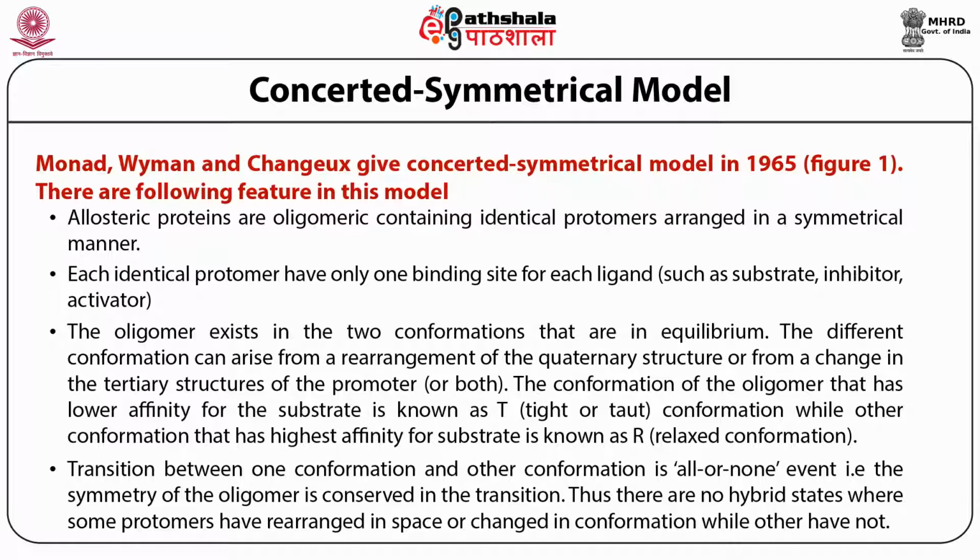It means a particular protomer exists either in the T conformation or in the R conformation, but we don't have any conformation that has some properties of the T state and some properties of the R state according to this model.